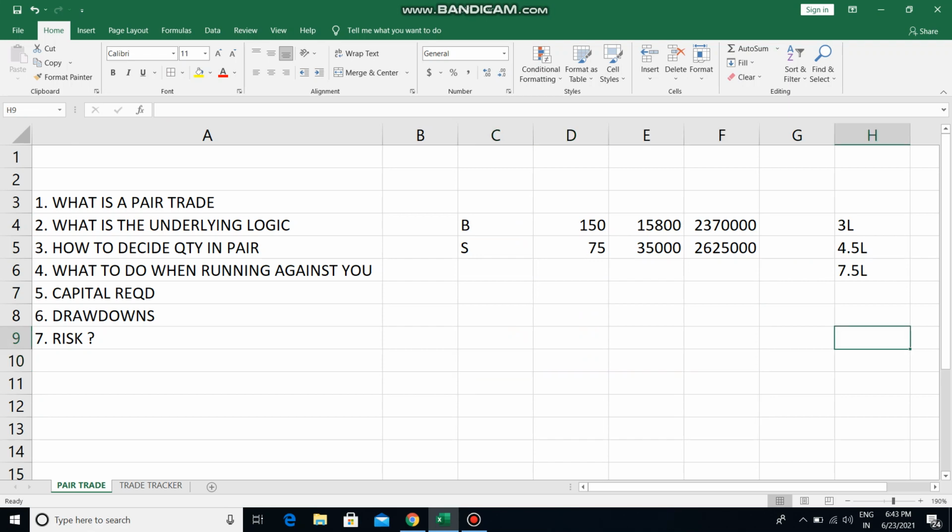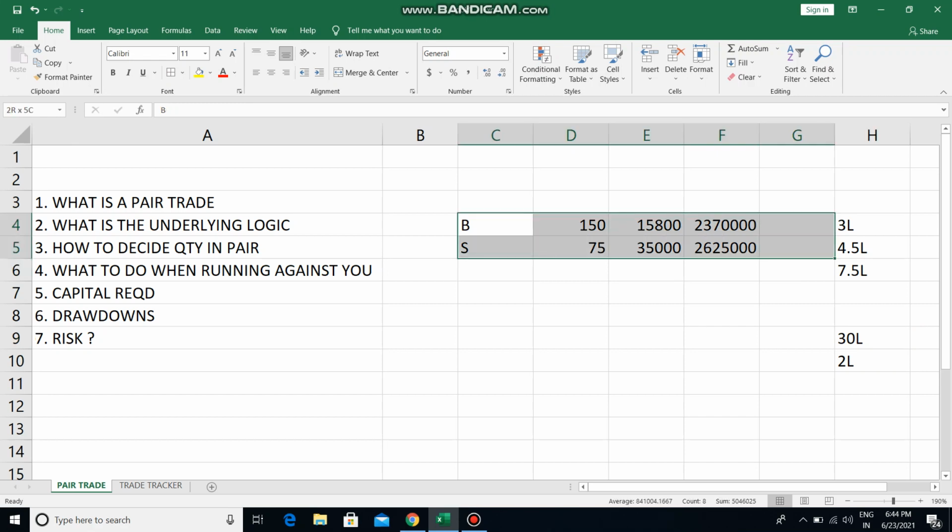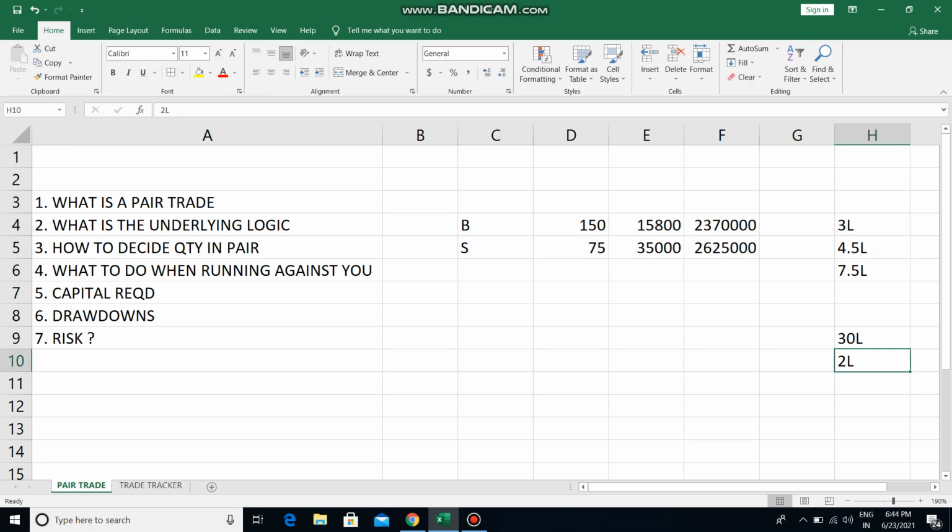Then if I have got, let's say, 30 lakh capital, what I do is I put an overall stop loss of 2 lakh. So if the pair does not revert to mean and I am getting a 2 lakh loss, I will exit that pair. Okay, that's how I manage my risk, and that's how I manage my pairs. So your drawdown, for example, if you have got 30 lakh capital and you are doing just one Nifty Bank Nifty pair trade, your maximum drawdown allowed is 2 lakh on any trade. If it's not coming back to the mean, then you should exit that trade.